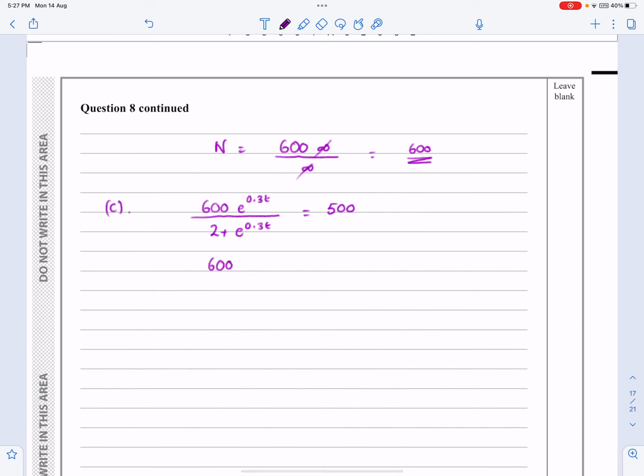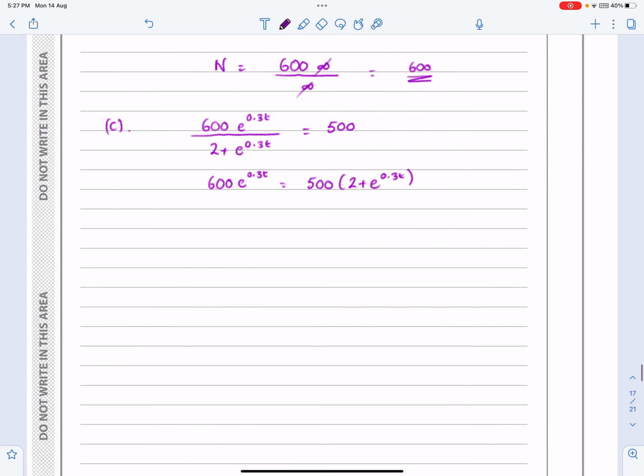The first part is basic algebra. Take this over to the other side and multiply it up. That's going to give me 500 times (2 plus e^(0.3t)). And what I want to do is get e^(0.3t) on its own on one side. So that means multiplying out that bracket: this is 1,000 plus 500e^(0.3t).